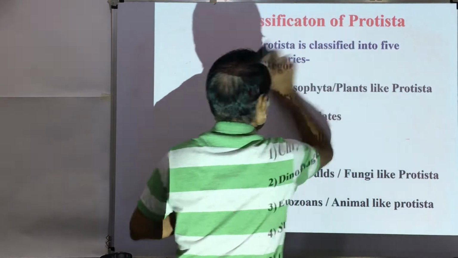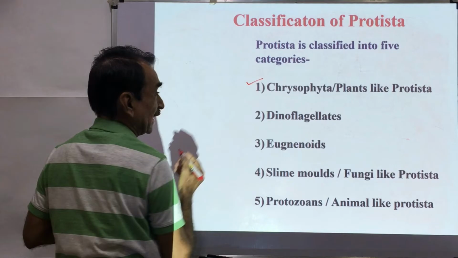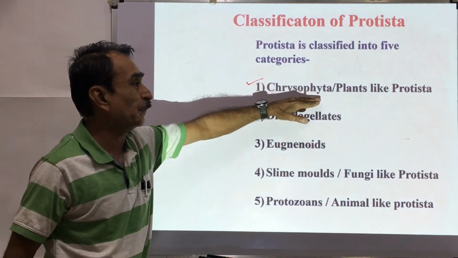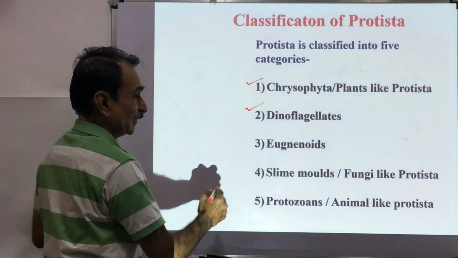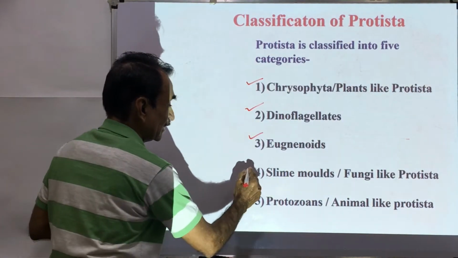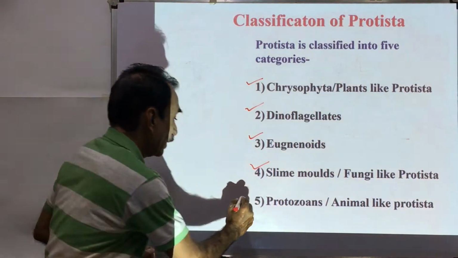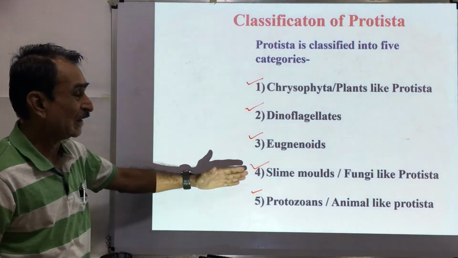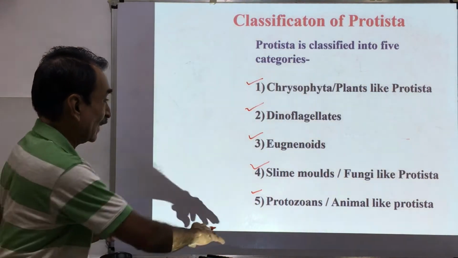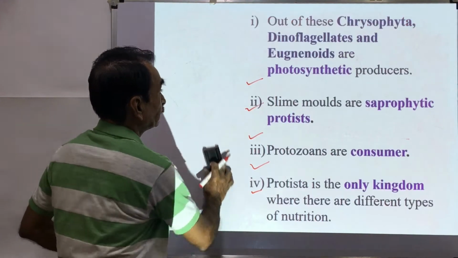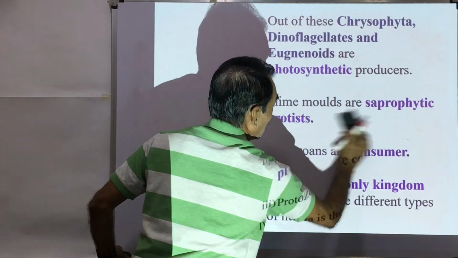Then, classification of Protista. Protista is classified into 5 categories. The first category is Chrysophyta. These are also called plant-like Protista. Then dinoflagellates and euglenoids. Slime molds are called fungi-like Protista. Protozoans are called animal-like Protista. Then we shall see all these categories one by one in detail.